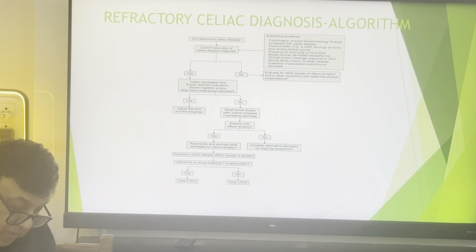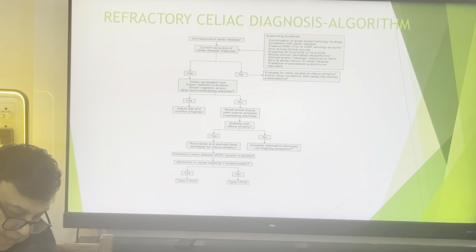Positive serological testing for celiac disease despite 12 months of treatment with a gluten-free diet suggests there may be ongoing gluten ingestion. Refractory celiac disease is defined as persistent or recurrent malabsorption. Abnormal intestinal lymphocytes may be identified by immunohistochemistry of epithelial lymphocytes or by flow cytometry showing an increased number of CD3 positive cells lacking CD8, and identification of clonal T cell receptor gene rearrangement.